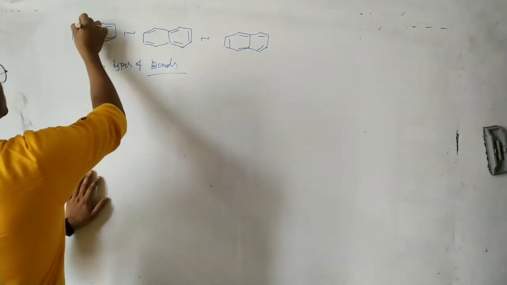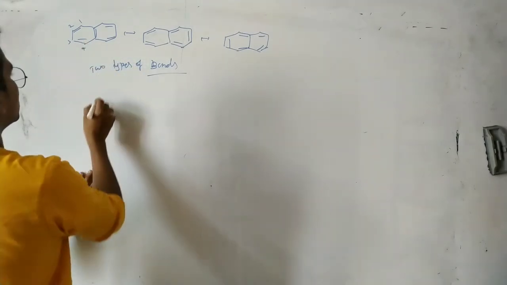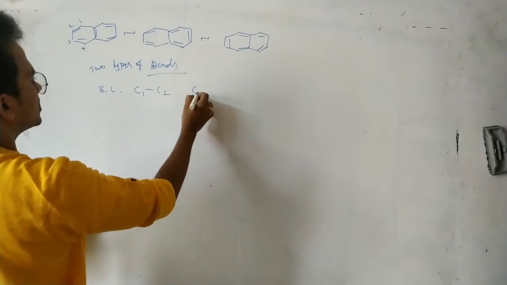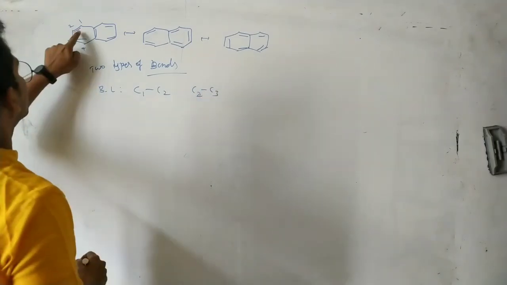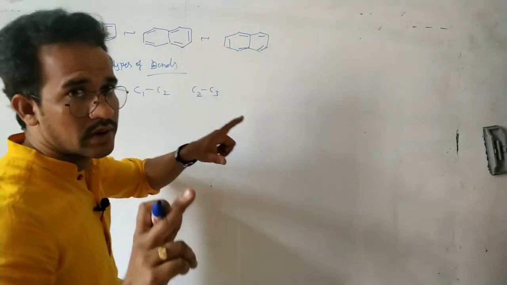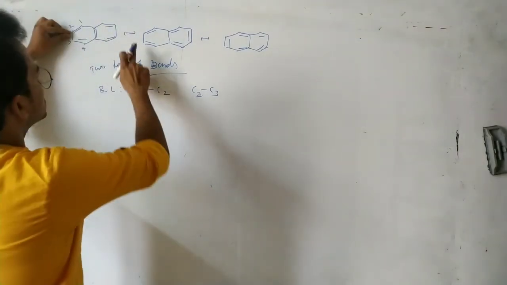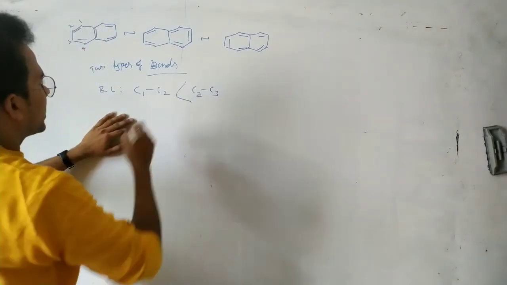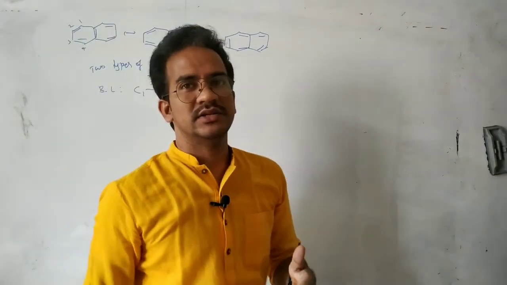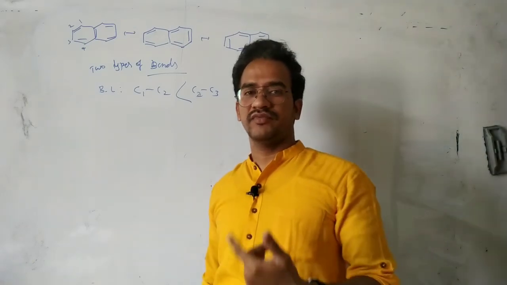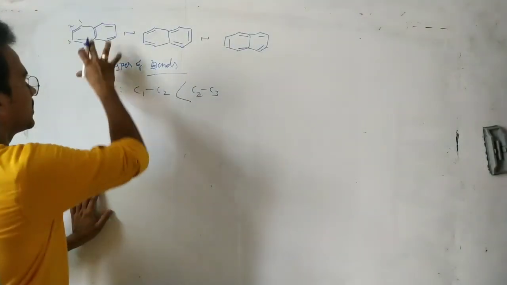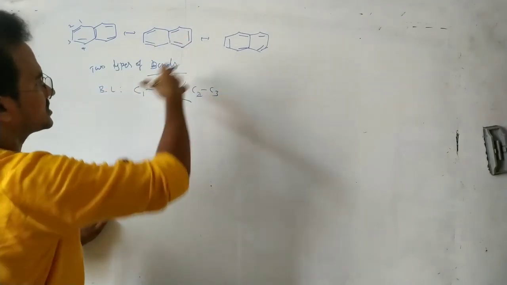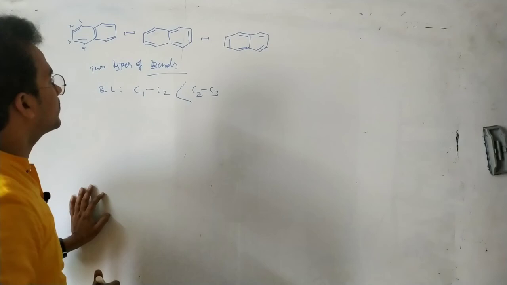See in this case, first one, second one, third one, fourth one. Let us compare the bond lengths of C1, C2 and C2, C3. Here double bond, single bond: 2 times double bond and 1 single bond. Here 2 times single bond, 1 double bond. That means C2, C3 is larger than C1, C2. There are 2 types of bonds in a naphthalene molecule. Like this, by delocalization of the pi electrons, we can get the 3 resonance structures for naphthalene.